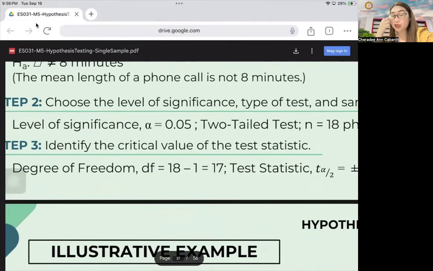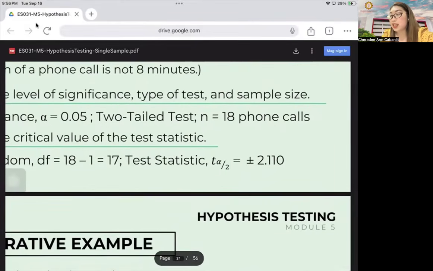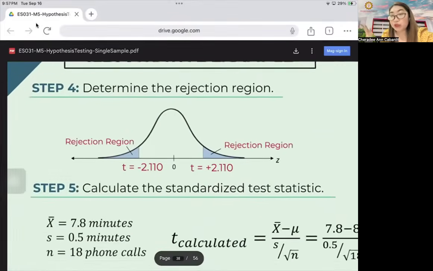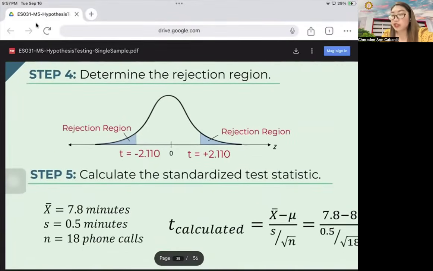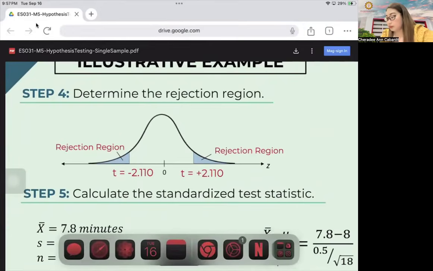And remember, how do you get the value of T? You get the degrees of freedom. So the degrees of freedom is N minus 1, that's 17. Therefore, the test statistic at the T table is 2.110, plus or minus because it's two-tailed. After that, you don't need to sketch anymore. Just proceed to your decision rule.